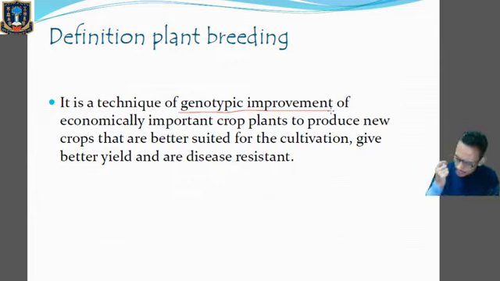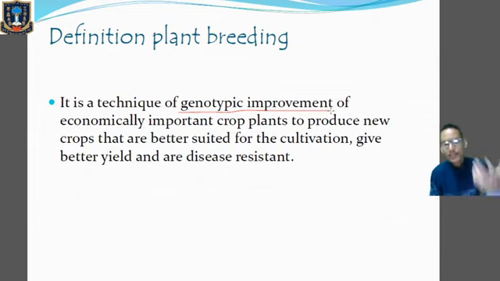Now we can choose any type of characters which are desirable. So I can choose the plant with good quality, higher production, or disease resistance. These can be my desirable characters, and I can select those plants if they are present. Clear? Then after the selection of the parents with desirable characters, we have to go with their hybridization. We have to mix the two characters.